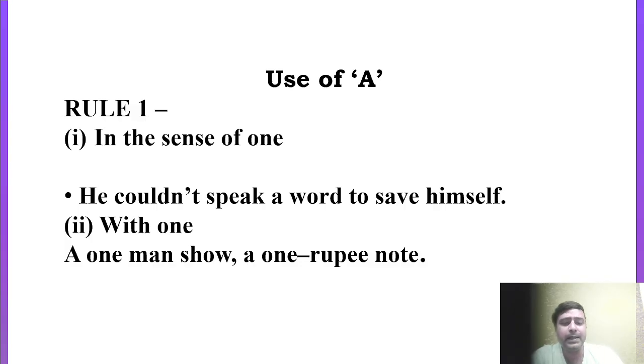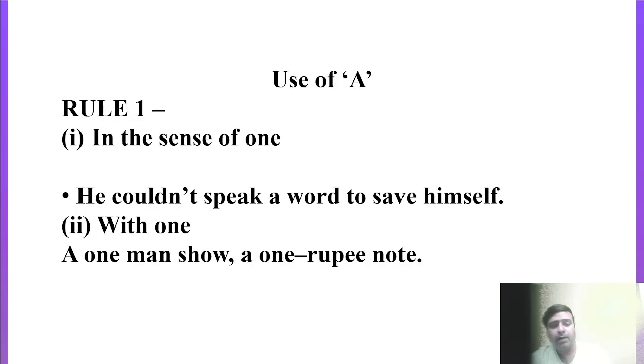Rule number one: in the sense of one. There are some numbers like 1, 2, 3, 4, 5. So you can also put this particular article A in place of 1 whenever you get the sense of 1. Like if I say, he couldn't speak a word to save himself. So actually article A is also giving us the sense of one here, like a one man show, like a 1 rupee note, etc.